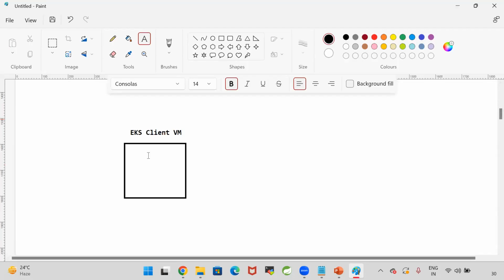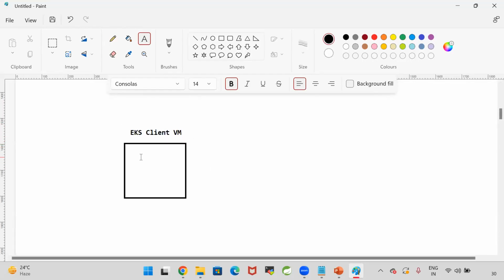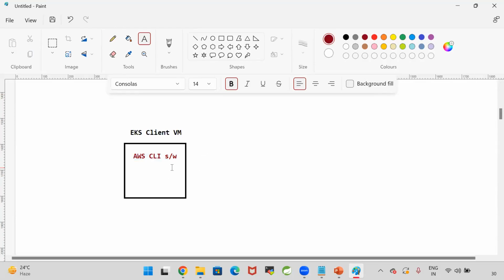In this machine, I'm going to install several software to create the cluster and to communicate with the cluster. So in this EKS machine, I will install AWS CLI software. What is the purpose of AWS CLI software? AWS CLI software is used to create the EKS cluster.